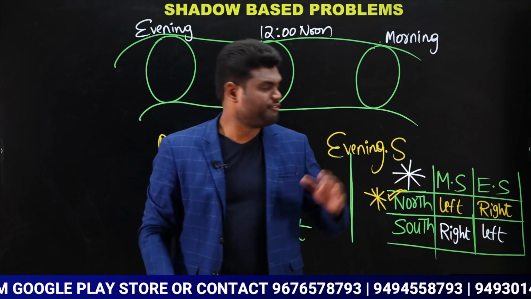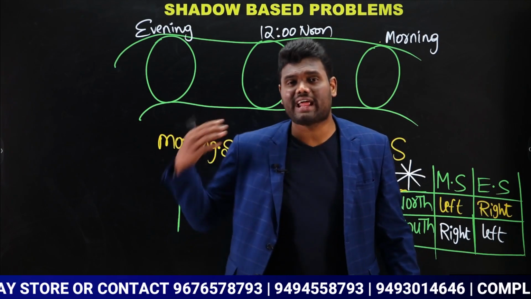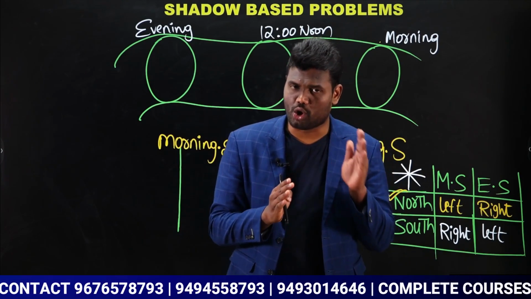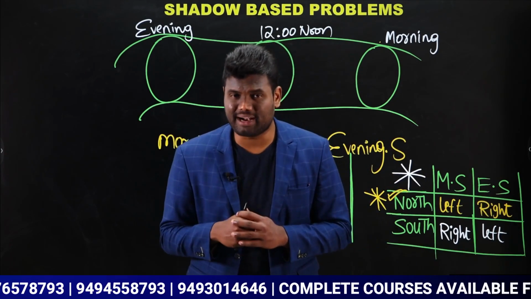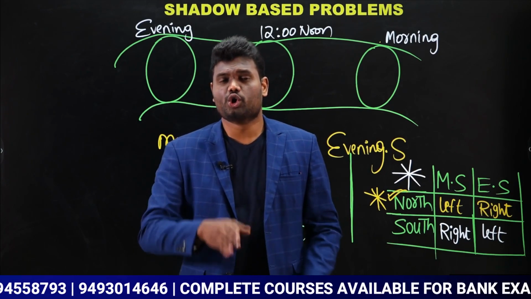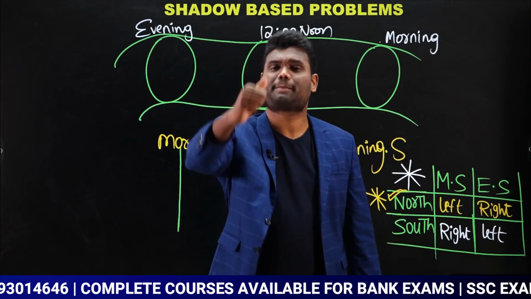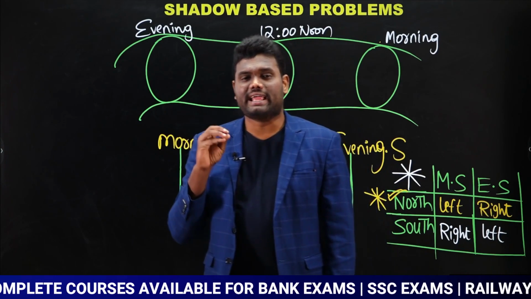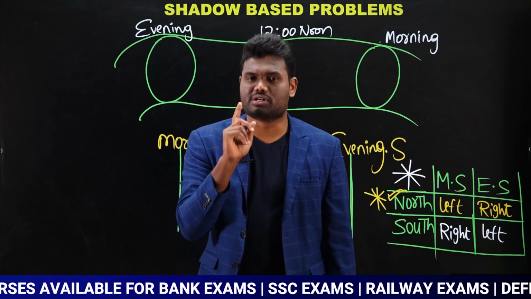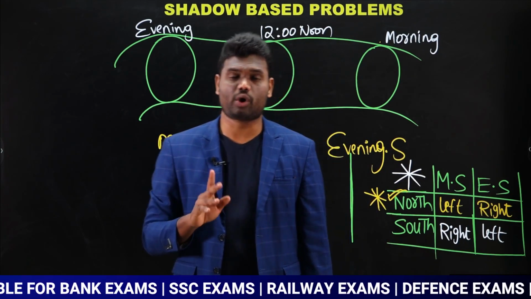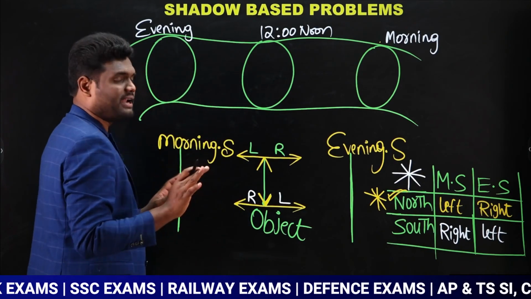Is it clear? If you find your shadow left or right, then you are traveling towards north direction or south direction. But when you find your shadow towards front or back, then it is nothing but you are traveling towards east or west direction.